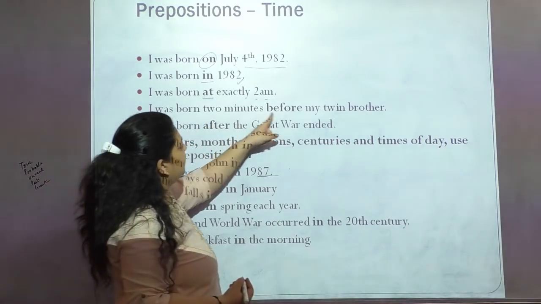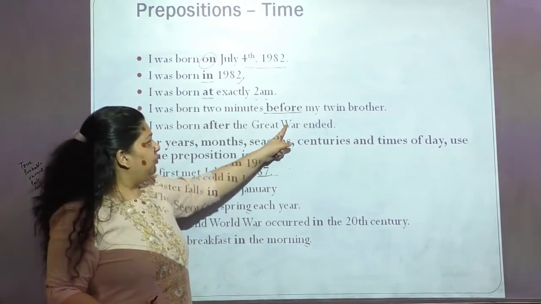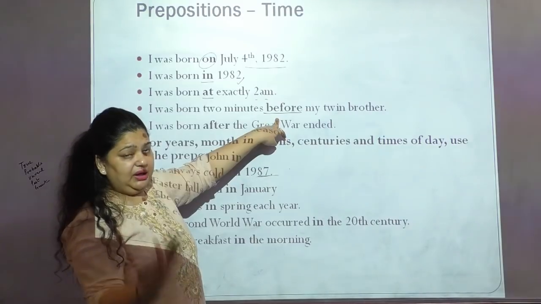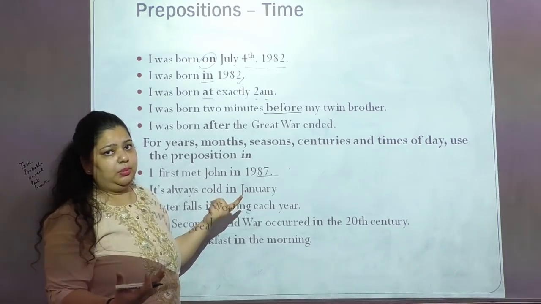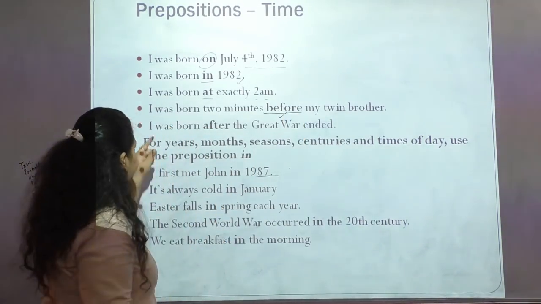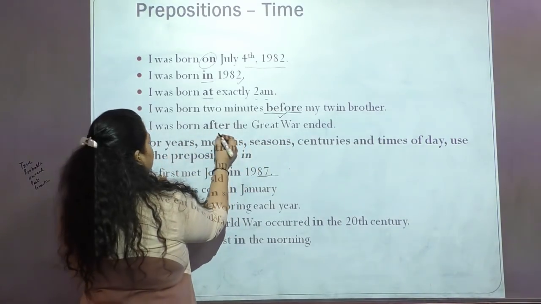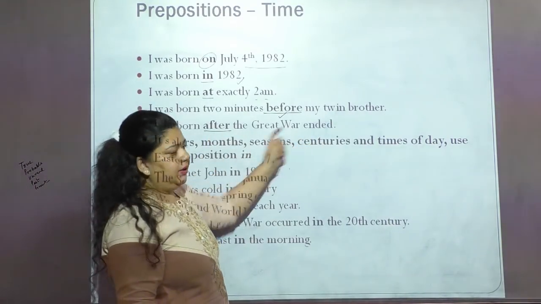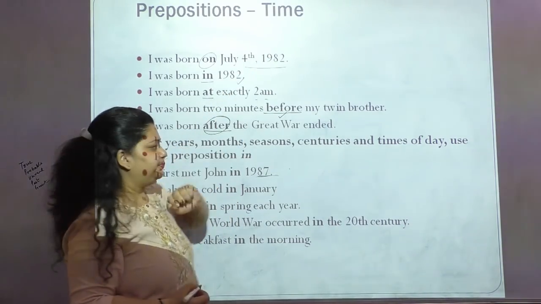I was born 2 minutes before my twin brother. So what is the preposition here? Before. So when did I take birth? I took my birth just 2 minutes before my twin brother. So this is the preposition of time. I was born after the Great War ended. So when did I take birth? After the Great War ended. So here this after is talking, again, about the preposition of time.